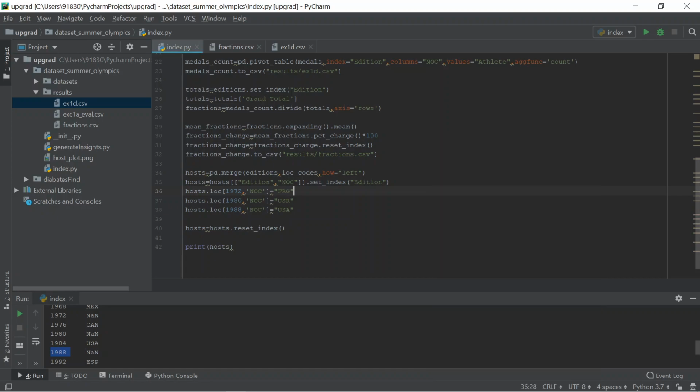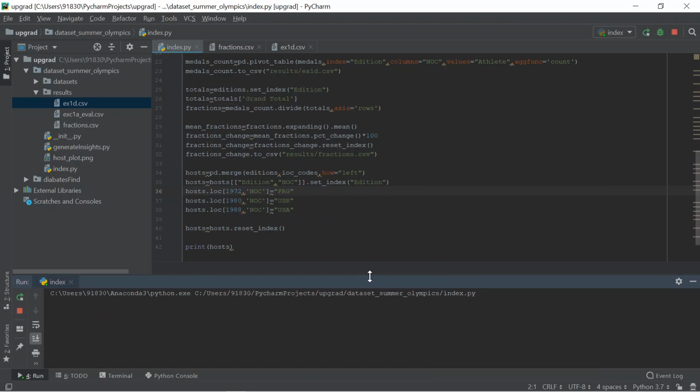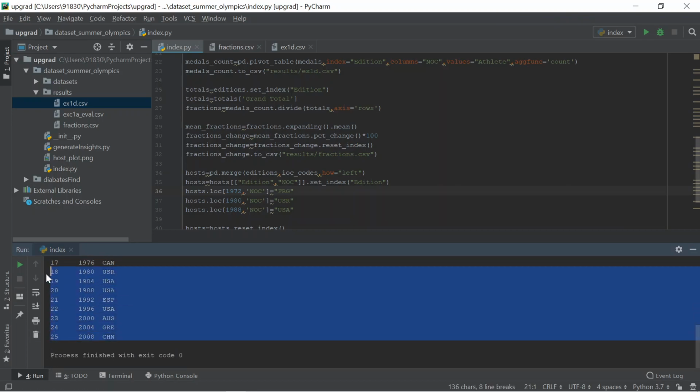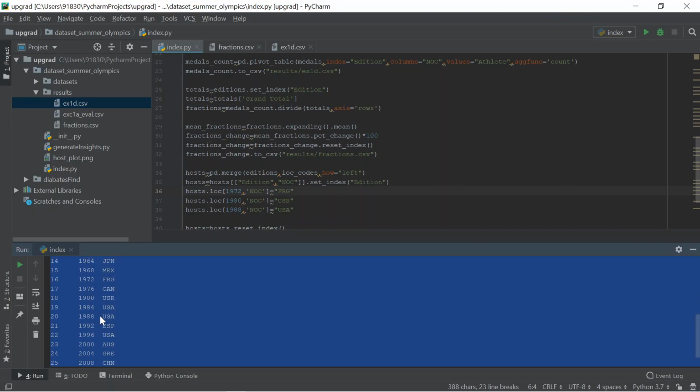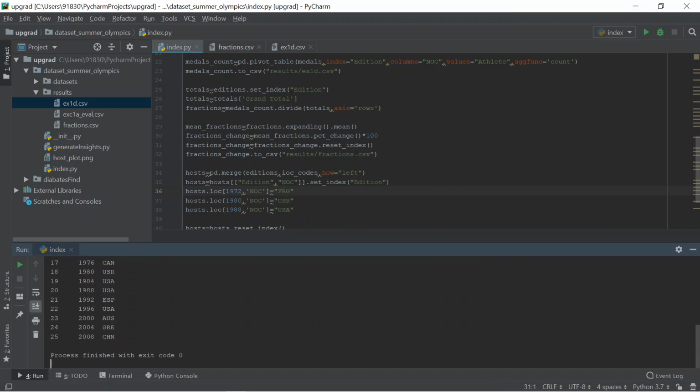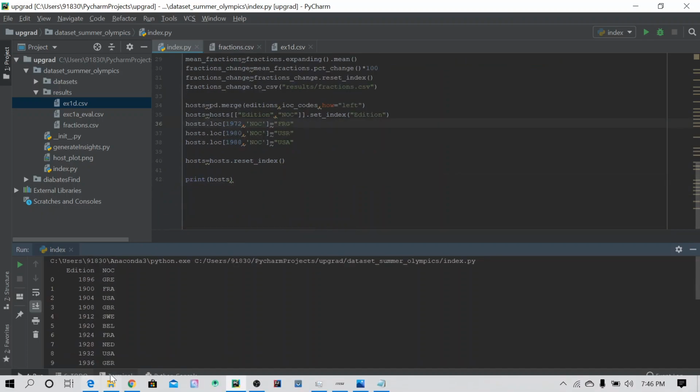If you print it now, yeah, the Edition became a column. And if you see, they created a default index. So finally the new hosts data frame is ready. Basically, for the edition of 1896, the host for that particular Olympics is Greece. For 1900 it's France, for 1904 it's USA, like that. So we're done with this exercise.